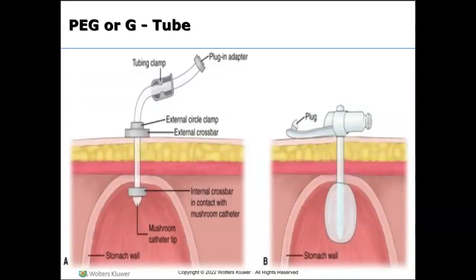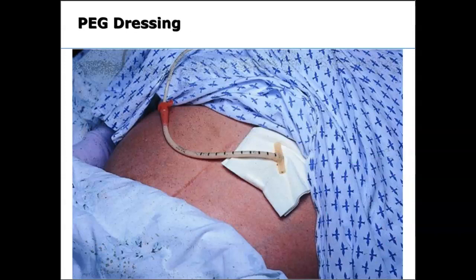Here's a picture of a PEG tube, right? Remember, PEG stands for percutaneous, through the skin, endoscopic, gastrostomy, right? So again, the surgeon is going to insert an endoscope, right? That thin, flexible tube with a tiny camera and a light on the tip. They insert that through the mouth and into the stomach to guide that G tube into place, right? Here's the dressing for the PEG tube, and again, it should be clean and dry, just like it is. We change it at least daily, but more frequently if it gets wet or dirty, absolutely, but at least daily.